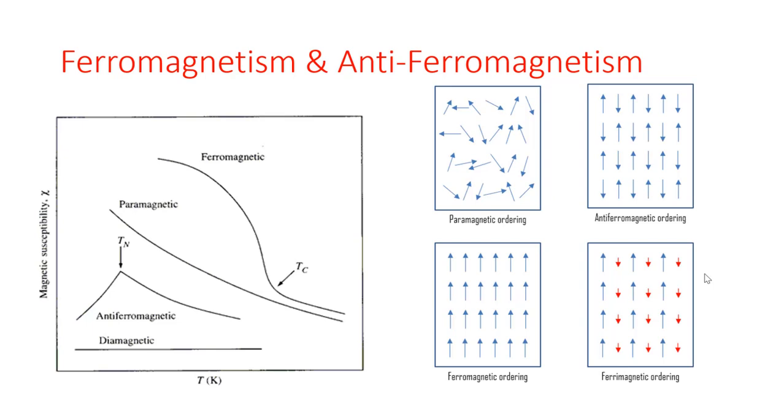And for the anti-ferromagnetic substances they will have a very less magnetic susceptibility towards the magnetic field.